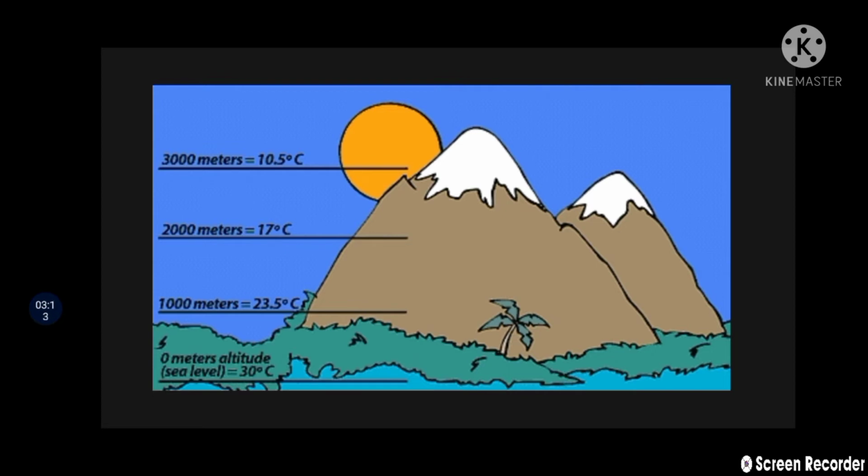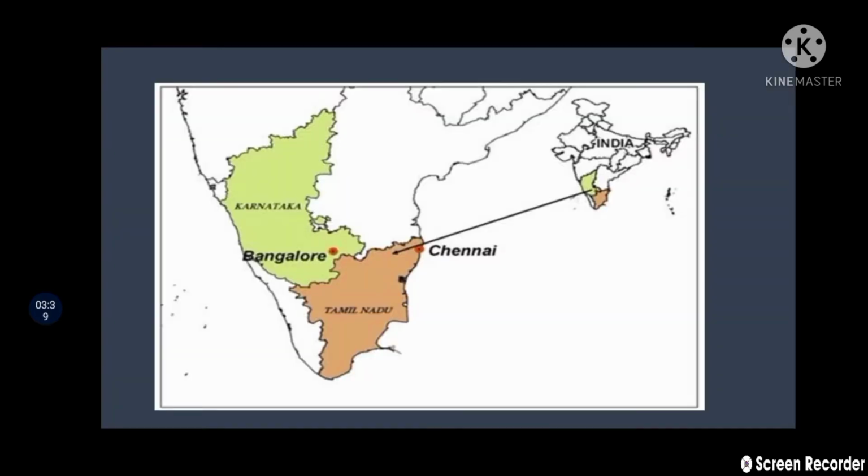You can see here in the picture, at the lower altitude the temperature is high, but as we move higher and higher, the temperature becomes low, and we see that the place is cooler, right students?